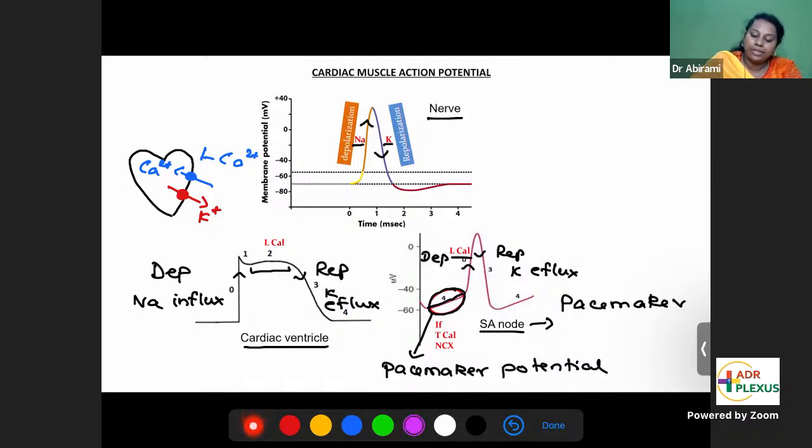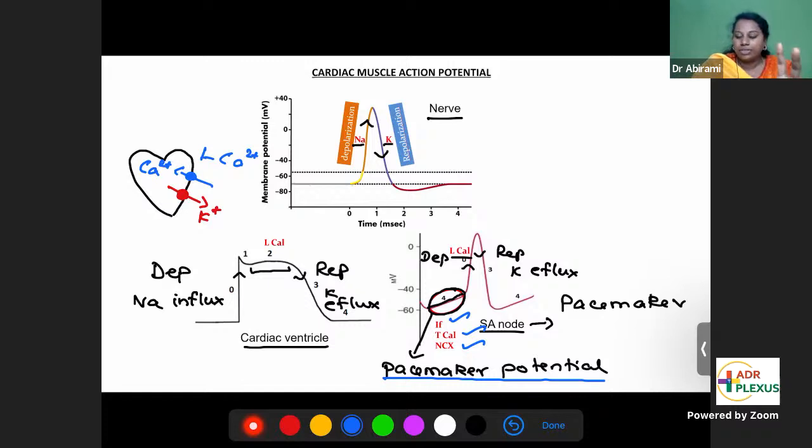IF. IF means it's a funny channel which will allow in non-specific cations. Some non-specific positive ions come inside. T-cal means transient T type of calcium channels. NCX, sodium calcium exchanger, NCX. So funny current IF, transient calcium channels, T-cal and sodium calcium exchanger. So these three only contribute to this pacemaker potential. The slope is because of these three channels. So that is the SA node potential.